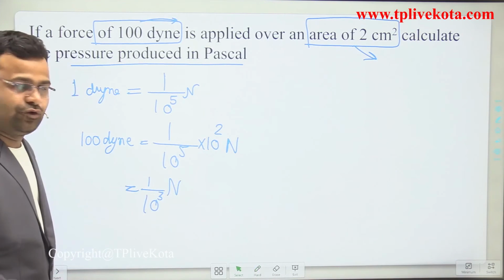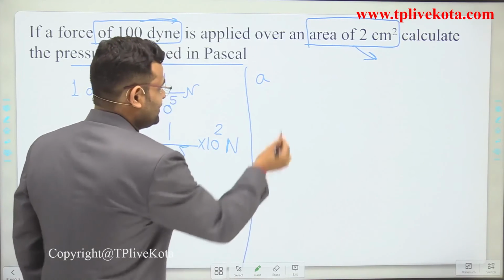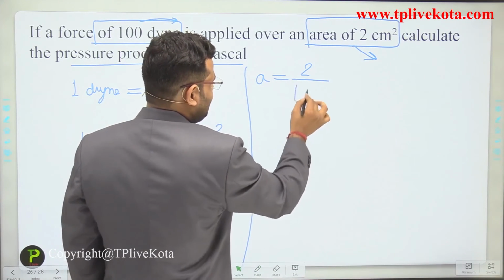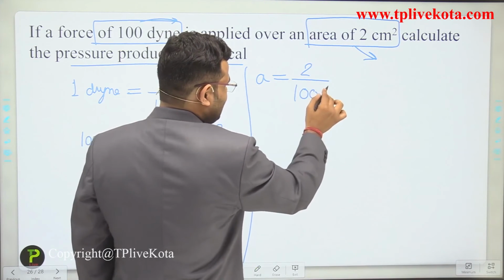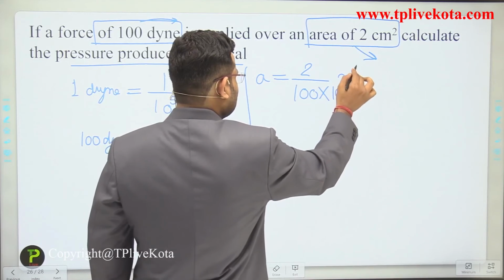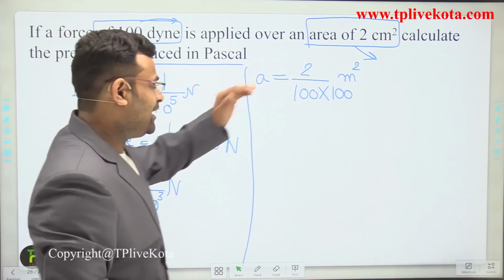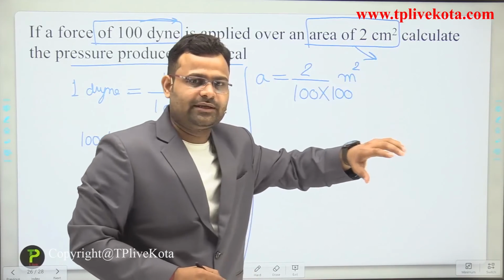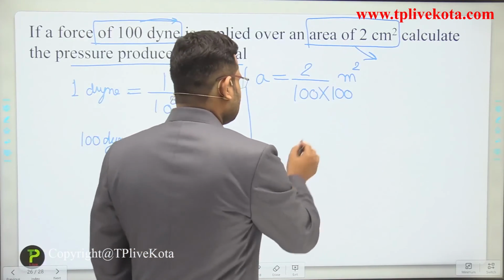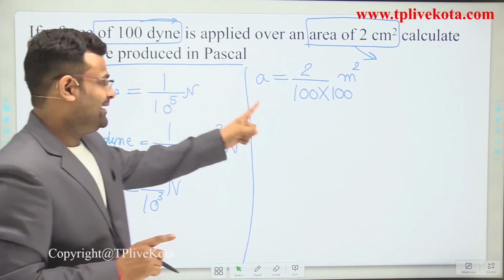That is the force. Second, convert the area, which is 2 divided by 100 for centimeter into meter, and again for meter square. If you have any confusion about how to convert centimeter into meter, after this numerical we will discuss it simply. So we get the force in Newton and the area in meter square.